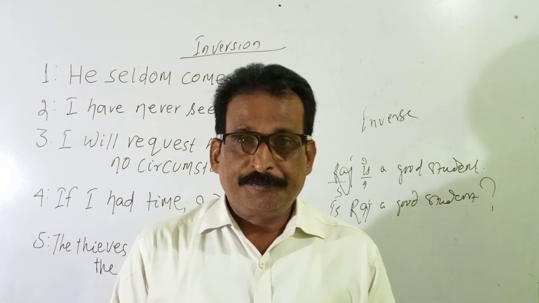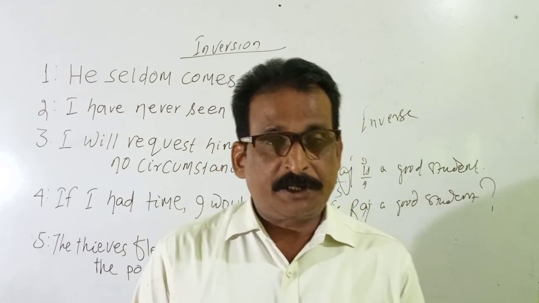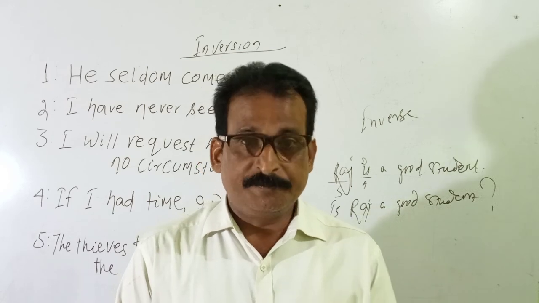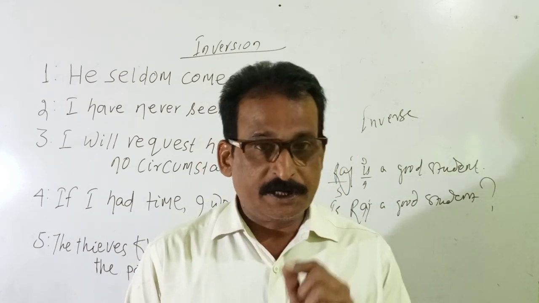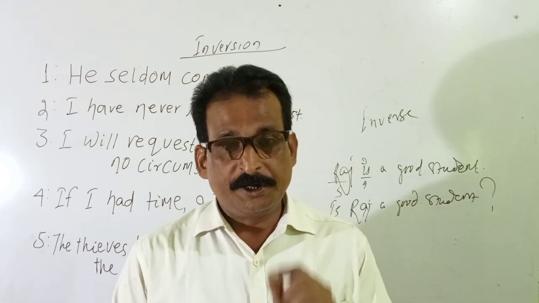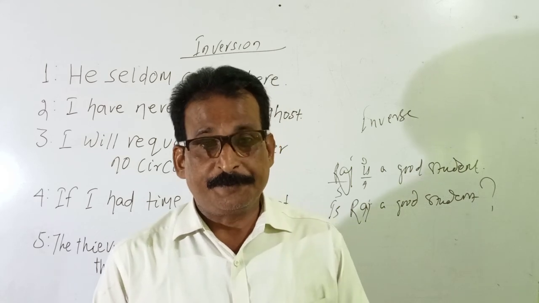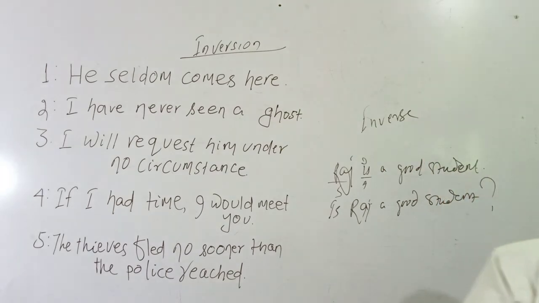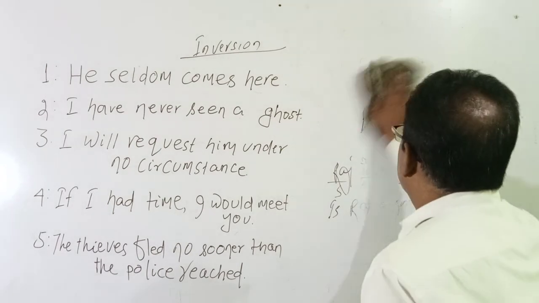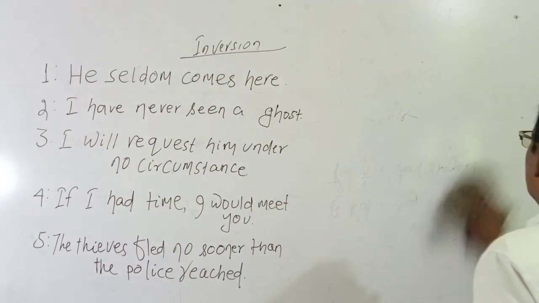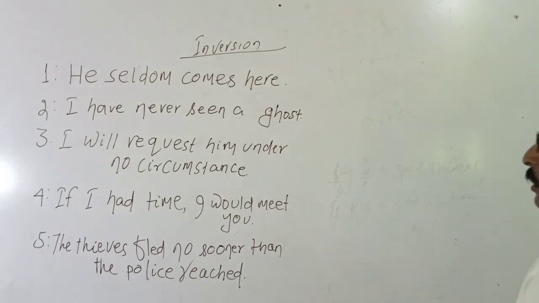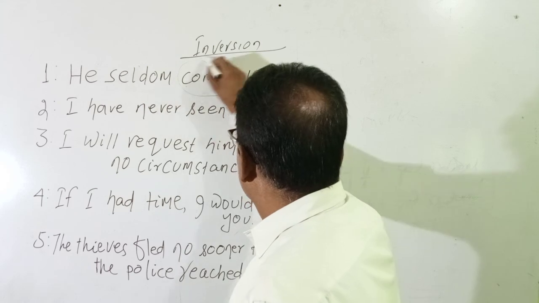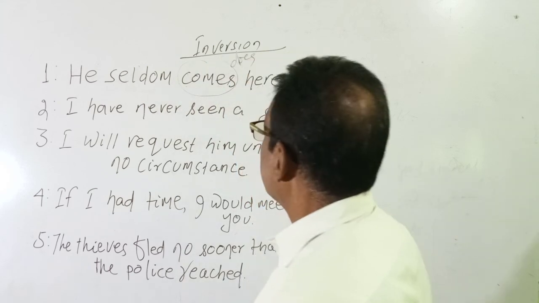In inversion, the word order between subject and auxiliary is changed, but the sentence does not become interrogative. It remains positive. How? He seldom comes here. Here we can derive the auxiliary: does.